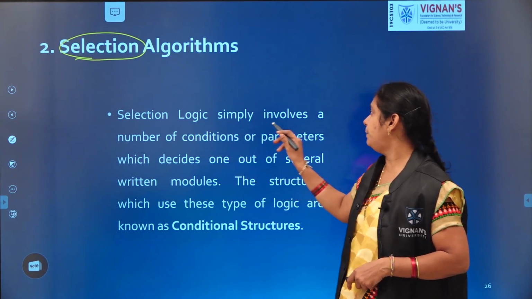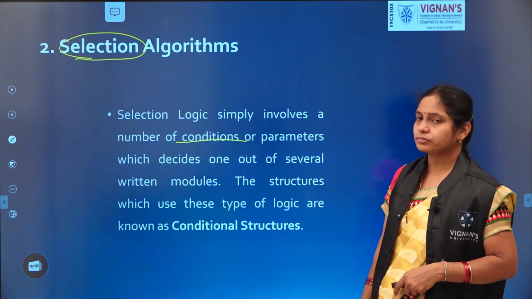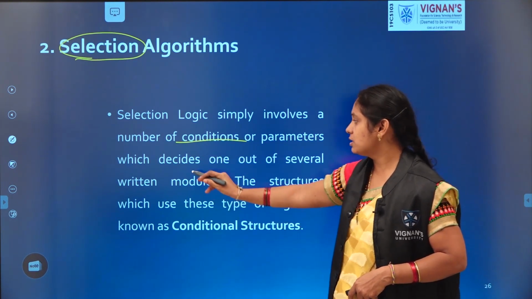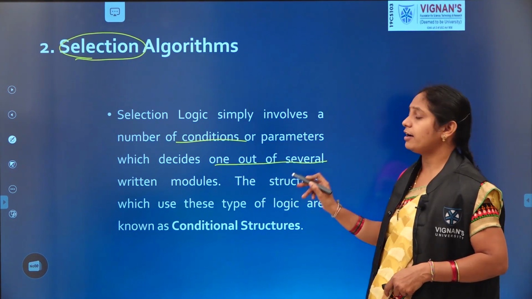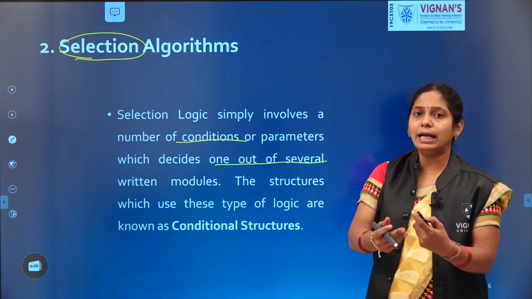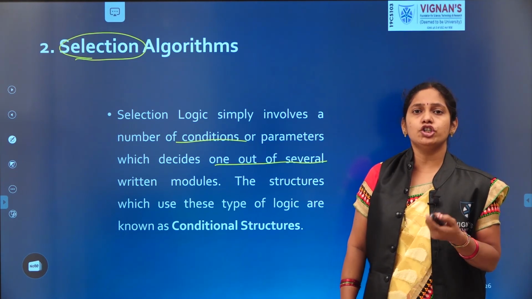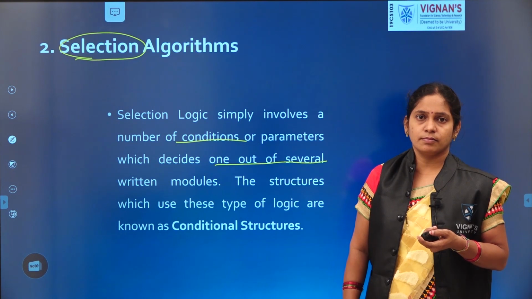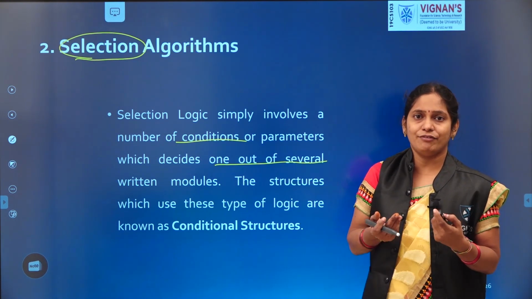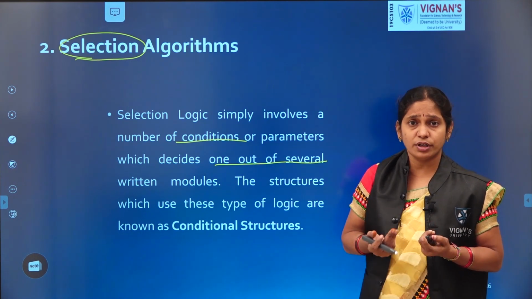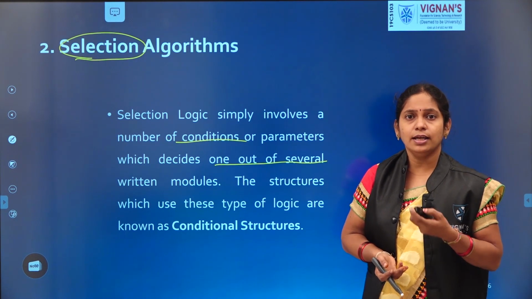Selection logic simply involves a number of conditions or parameters which decide one out of several written modules. You have multiple options with you. Which one do you choose? There you should apply the selection principle. So if you have 4 options, which option will you select? Is it option A or B, C, D?